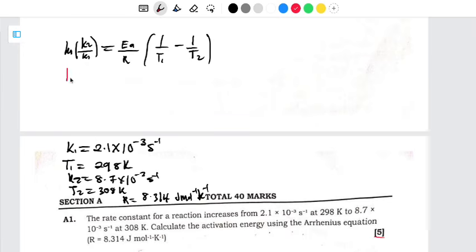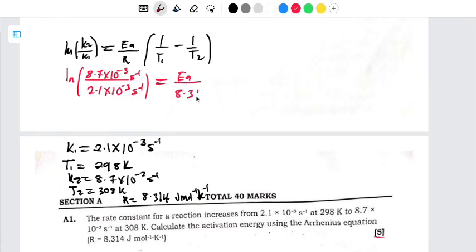On this one, ln of K2, which is 8.7 × 10^-3 per second, divided by 2.1 × 10^-3 per second, is equal to the activation energy divided by the gas constant, which is 8.314 joules per mole per kelvin.